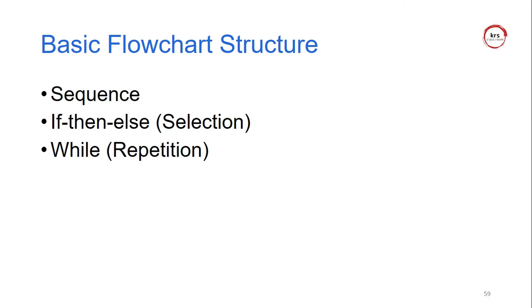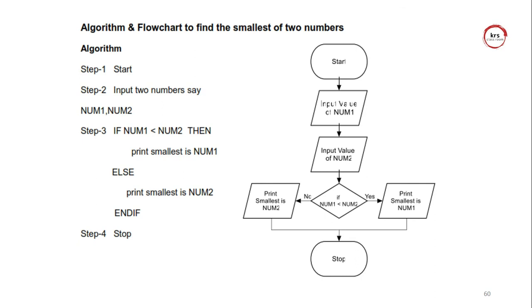And here also I am using the sequence, the selection, and the iteration. Selection means either true or false, decision making. And while means there is an iteration, a looping statement. While, do while and for are the looping statements. These three different logical structures are also applied in the flowchart concept.